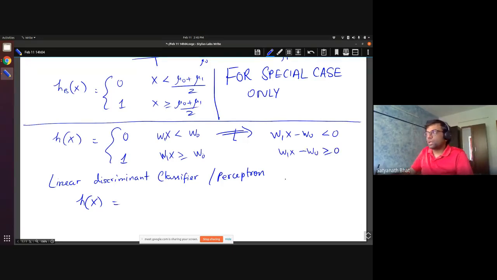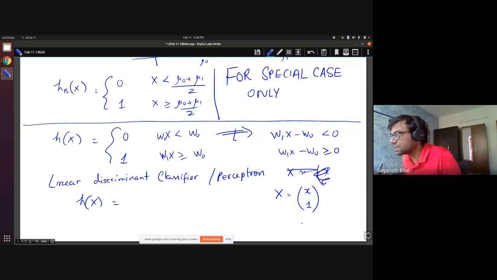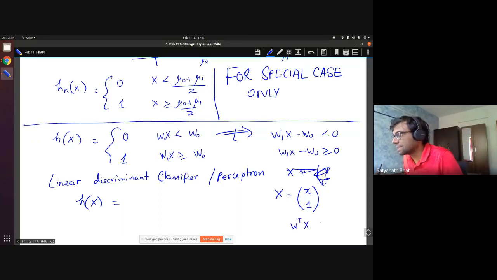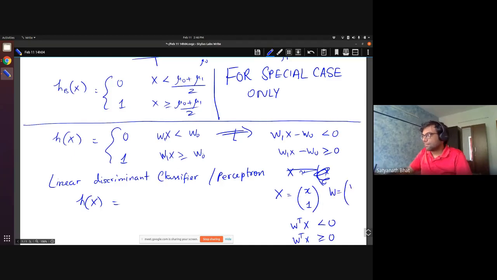In other words, if you take your x and add a 1, so your original feature x has two components, the small x and a 1, this becomes w transpose x less than 0 or w transpose x greater than 0, where w is w1 dash and w0 dash.